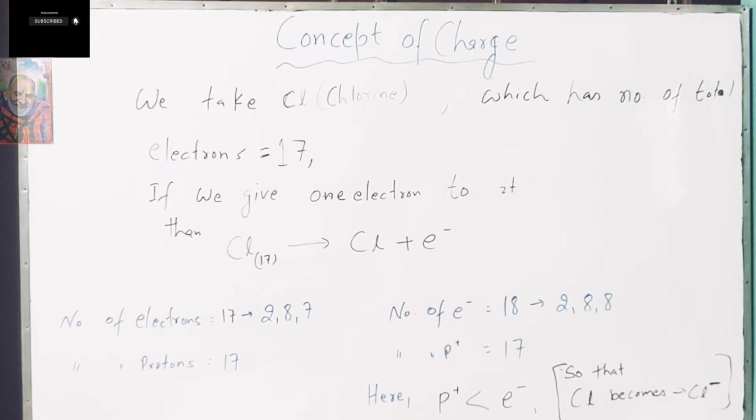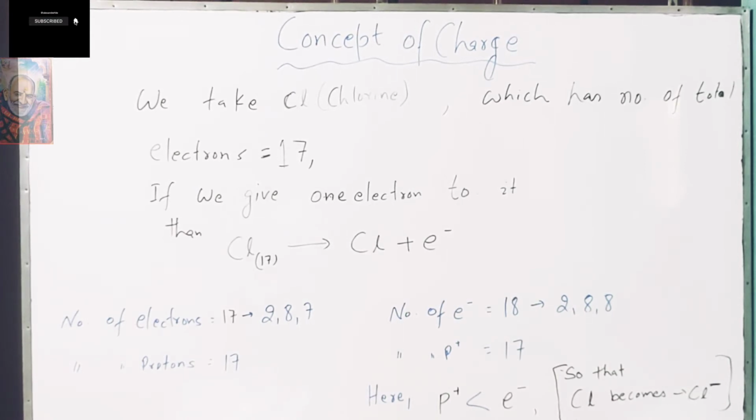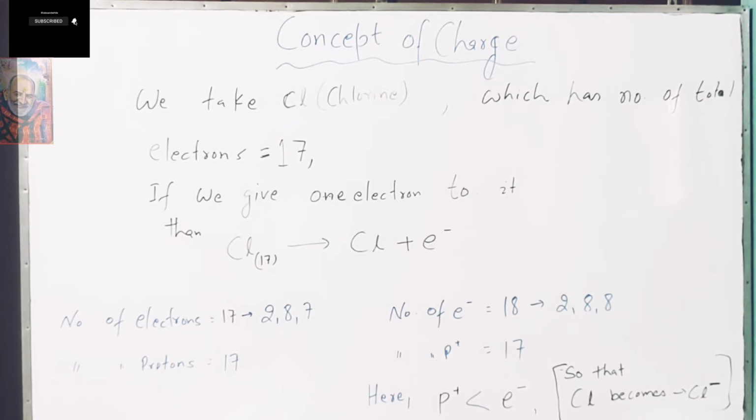So we give an electron to it. Chlorine then has 18 electrons, with configuration 2, 8, 8, a complete orbit. But the number of protons was 17 and after the process it is still 17. So we can see clearly that the number of protons is less than the number of electrons, so chlorine becomes negatively charged.